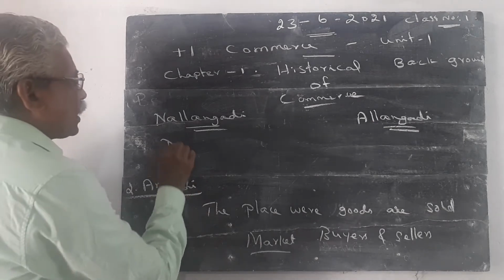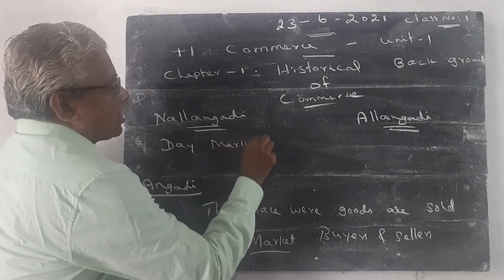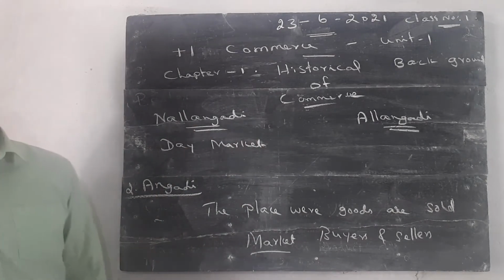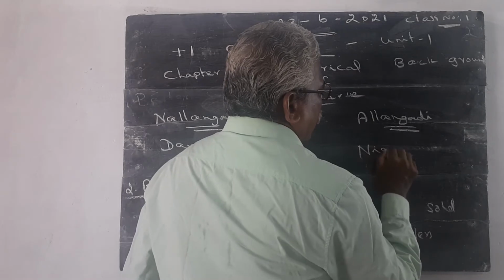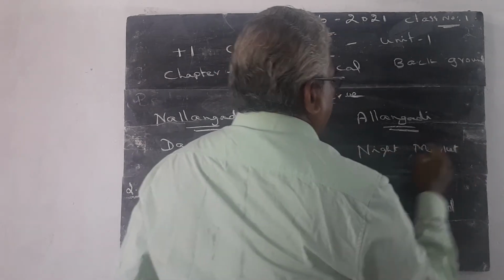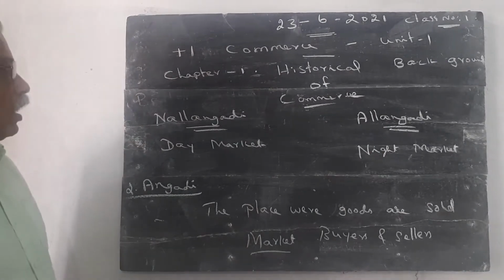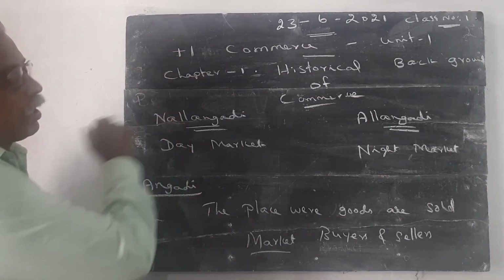The day market is called Nalangadi. The night market is called Alangadi.